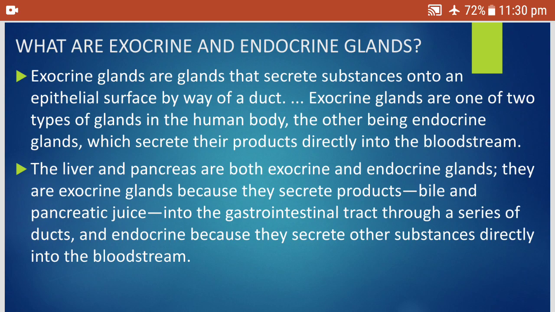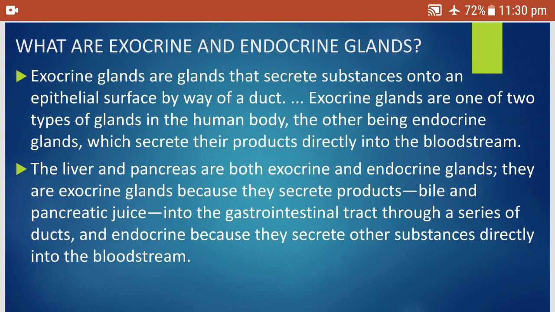Exocrine glands are glands that secrete substances onto an epithelial surface by way of a duct. Exocrine glands are one of two types of glands in the human body. The other type is endocrine glands, which secrete their products directly into the bloodstream. So what do we understand here?